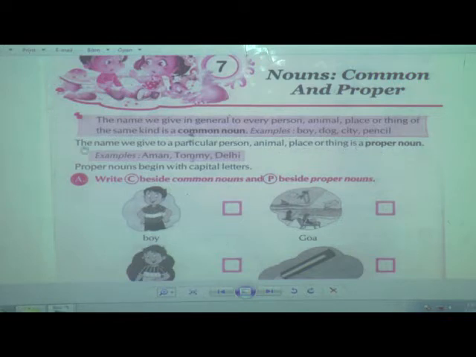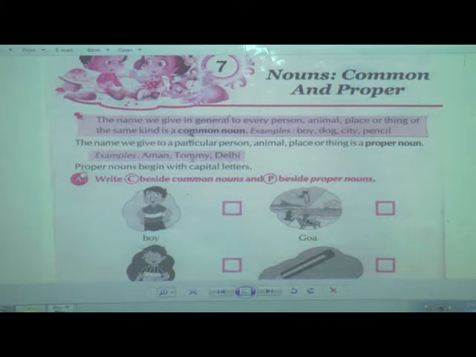Examples of proper nouns are Aman, Tommy, Delhi. Aman is the name of a boy, so it is a proper noun. Tommy is the name of a dog, or it can be a person's name also. Delhi is the name of a city, so it is a proper noun.